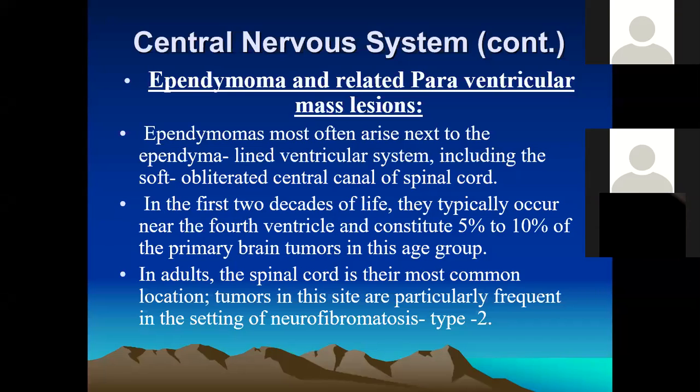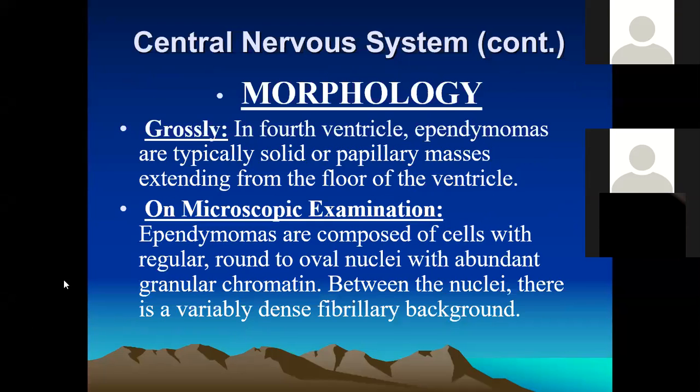These tumors can occur in the fourth ventricle.